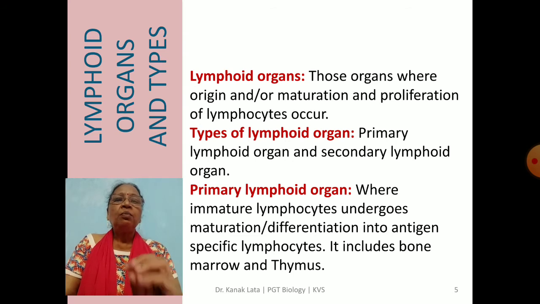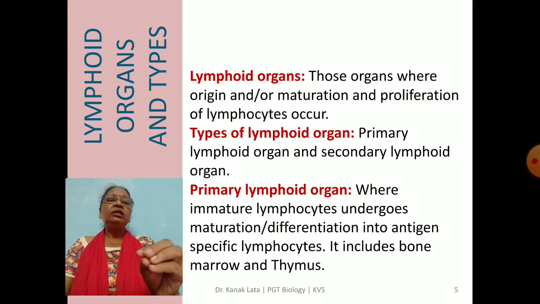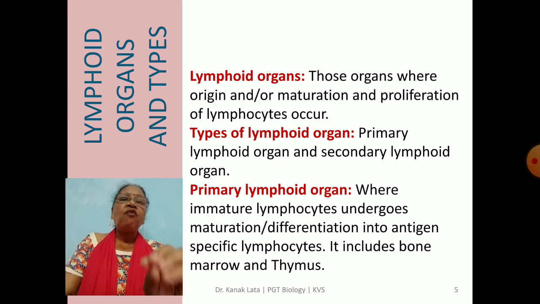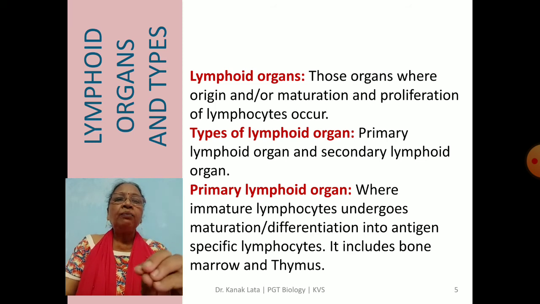It includes bone marrow and thymus. So bone marrow and thymus are the organs responsible for producing B lymphocytes and T lymphocytes.